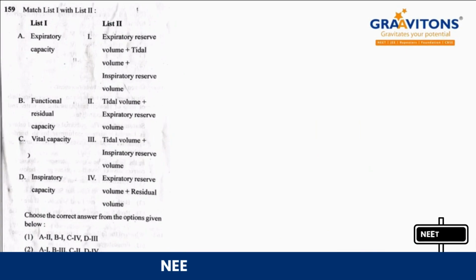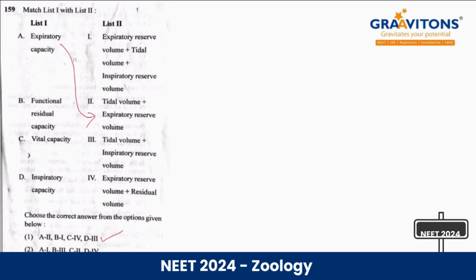Next question 159. Lung capacities. This question has come from the Breathing and Exchange of Gases chapter. The answer for this will be option 1. Expiratory capacity is tidal volume plus ERV.